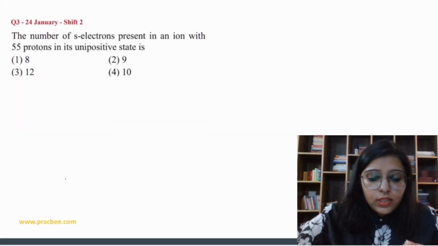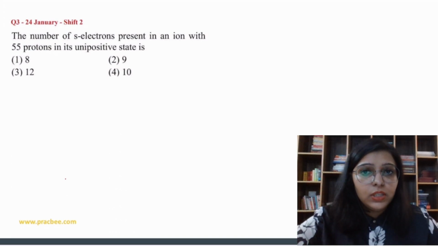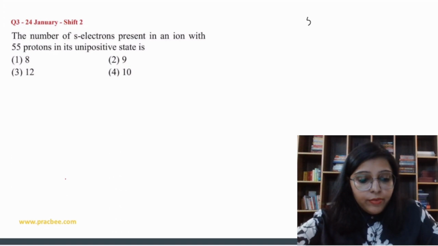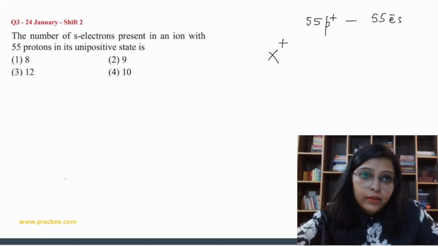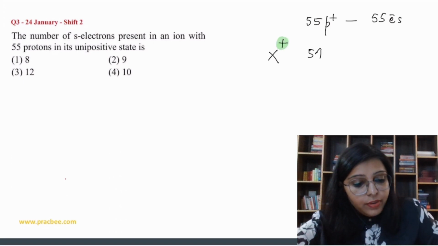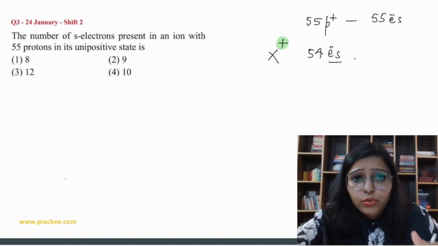The first question says: the number of s electrons present in an ion with 55 protons in its unipositive state. So if there are 55 protons, and unipositive state means it is going to carry one positive charge. If there are 55 protons, then 55 electrons should be there, but we have one positive charge. Due to the one positive charge, we have only 54 electrons. Clear? Now, how to solve this?